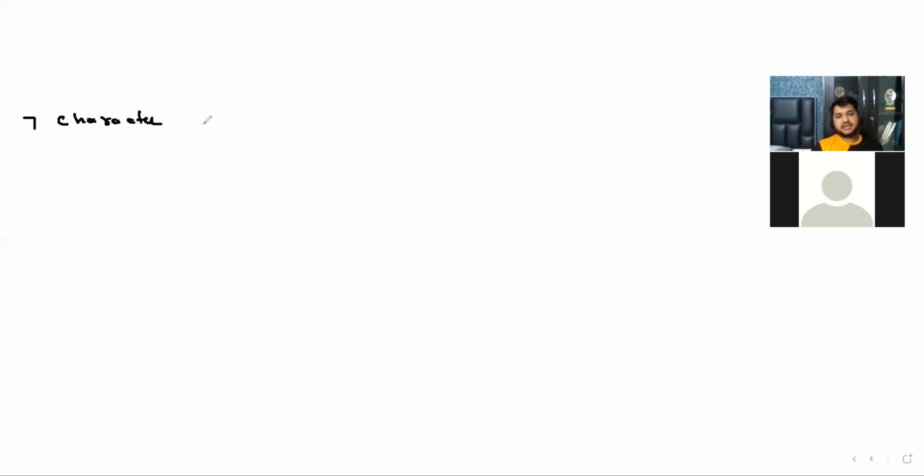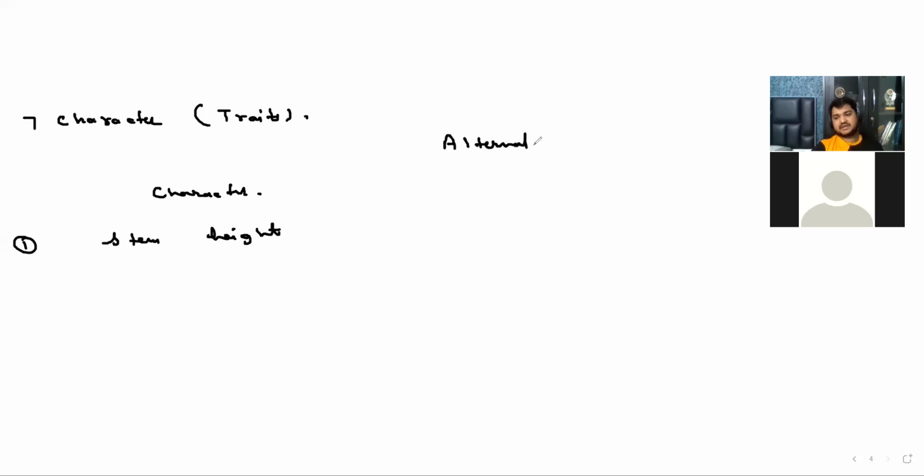And within the trait, you can say there are two characters. I am going to show you, don't worry. So the first character, if I write, suppose I say stem height. If it has a stem height, just tell me how many types of possibility are there. If a character is able to express, if a character is going to be in the next generation, you will say it is because of the dominant.